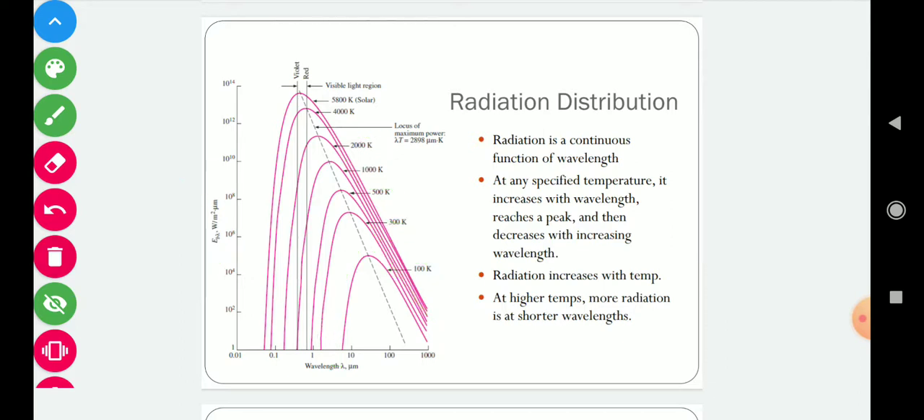And the last observation is, at higher temperature more radiation is at shorter wavelength. So you can see the peak of this value. When temperature increases, like from 100 Kelvin to 2000 Kelvin, more radiation is at shorter wavelength. So if we match the peak, here the peak is at this wavelength, but at 2000 Kelvin the peak is at this wavelength. So at higher temperature more radiation is at shorter wavelength.